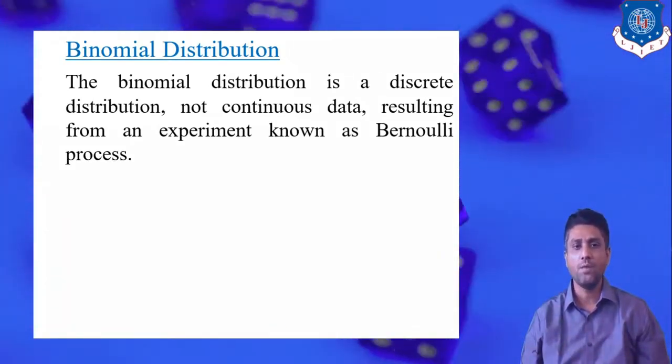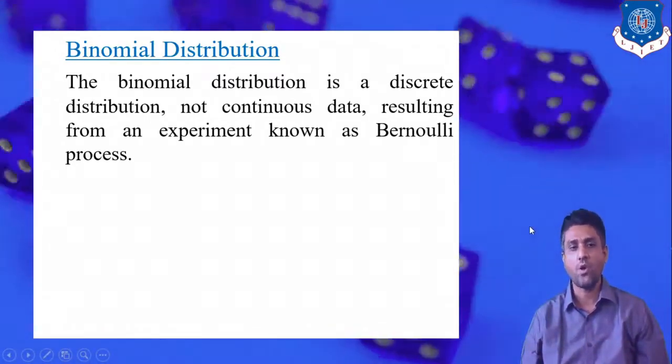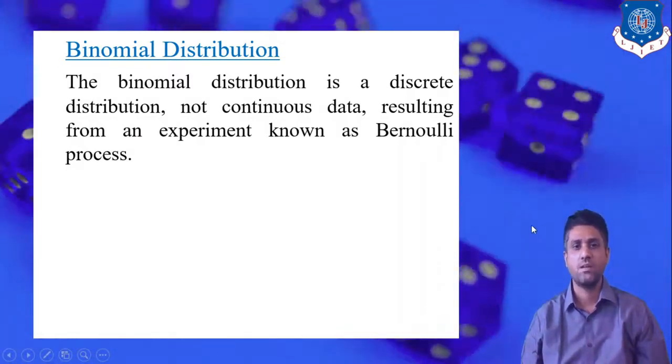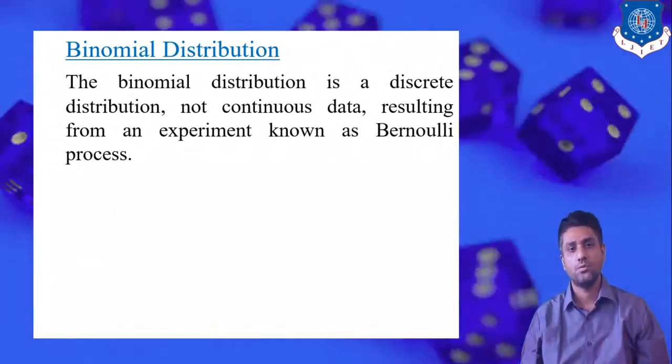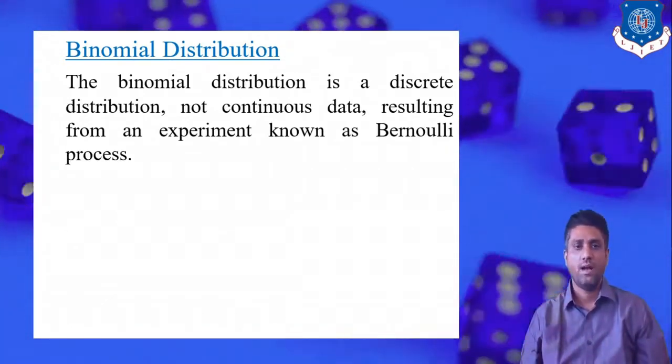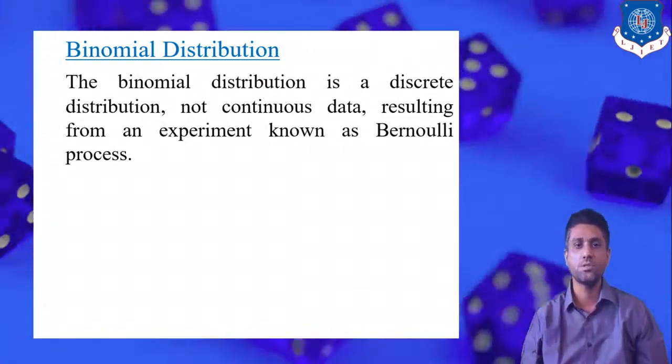Now the binomial distribution results from an experiment also known as a Bernoulli process. Why is it known as a Bernoulli process? Because it is named after the statistician Bernoulli, who developed this whole procedure. That's why this is known as the Bernoulli distribution.